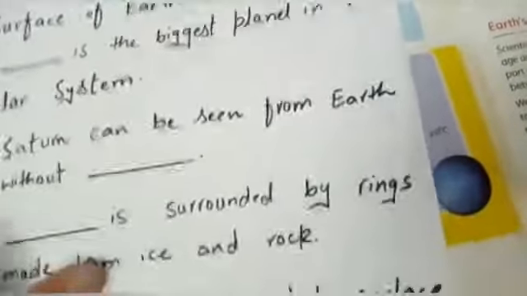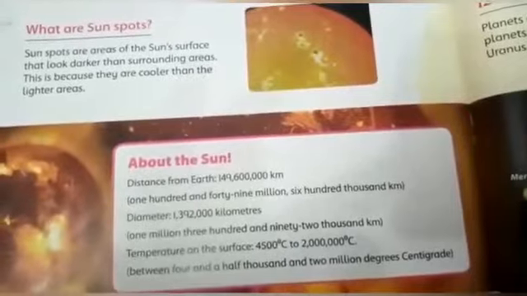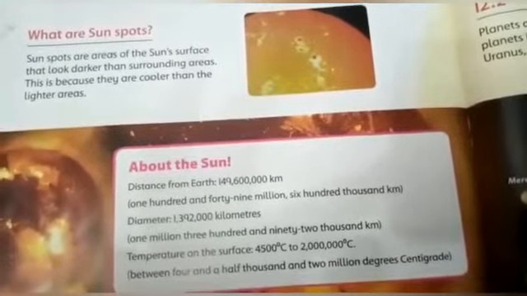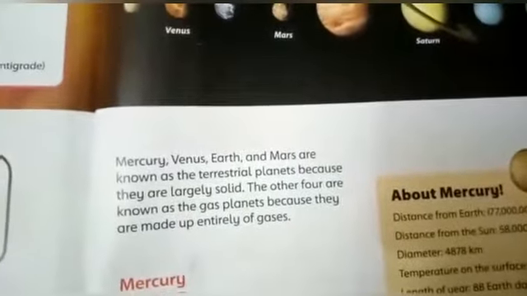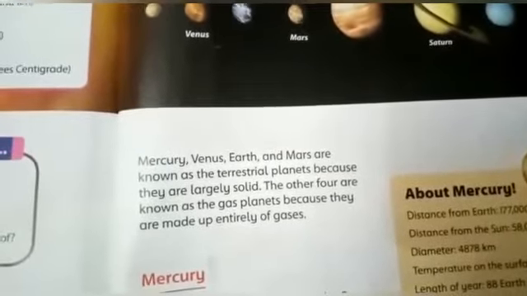Okay students, now note down the questions. Question number 1 is, what are sunspots? You can search the answer of this question on page number 98. Next question is, what are planets? The answer of this question is on page number 99. Next question is, name the planets in our solar system which are terrestrial planets and which are gas planets. I hope you have understood the lecture.